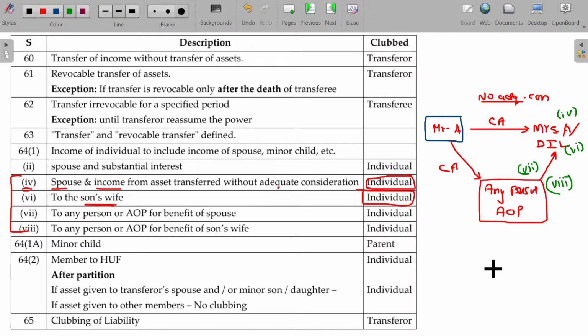It means that the husband and wife relationship, as well as the daughter-in-law and mother-in-law or father-in-law relationship, should exist at the time of transfer of asset and generation of income. These two should happen. Only if the relationship exists at the time of transfer of assets as well as at the time of generation of income. Else, the clubbing provisions will not be applicable. Clear? Hope now you'll be able to understand this provision.